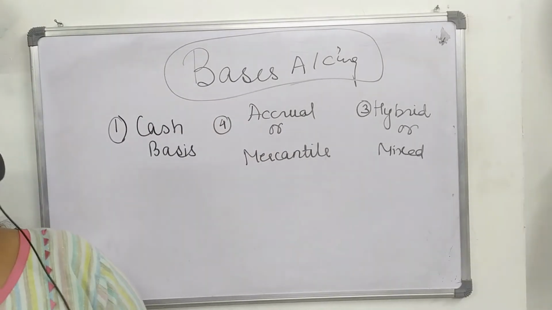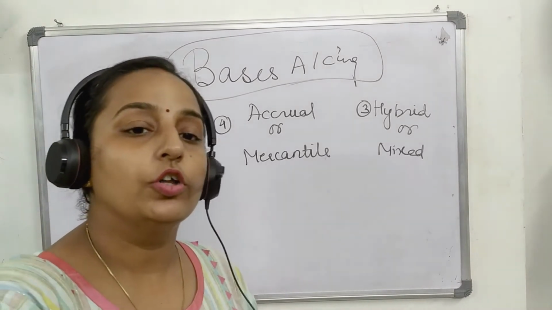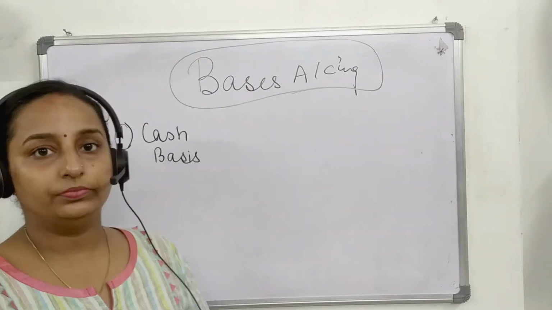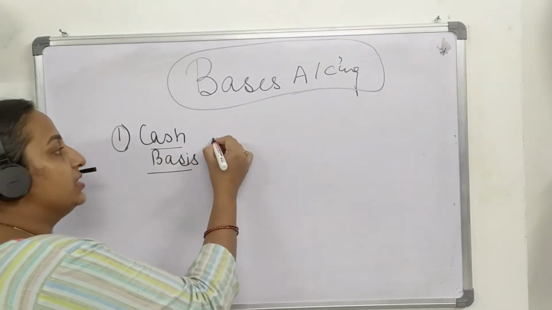First and foremost is we have cash basis. What do you mean by cash basis? Now, what do you understand by cash basis?